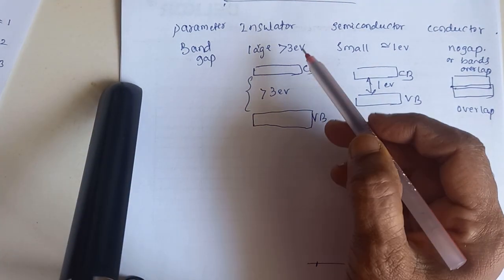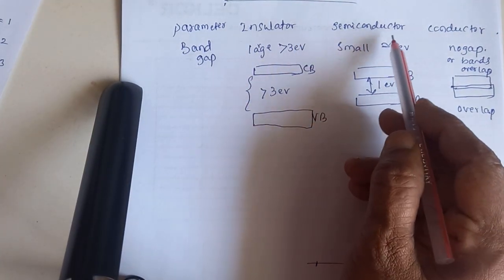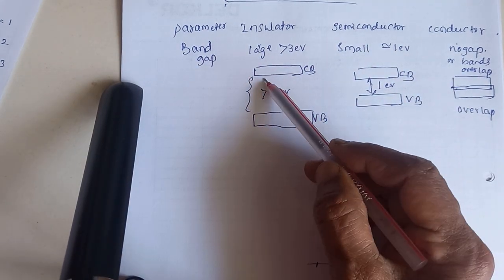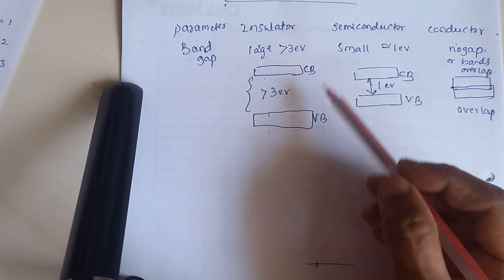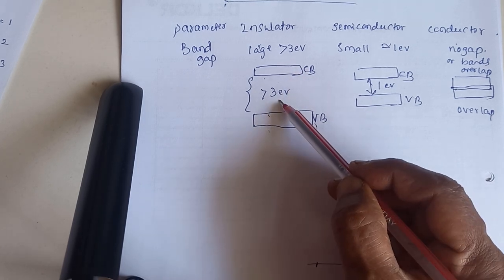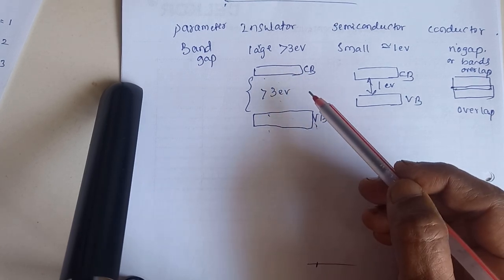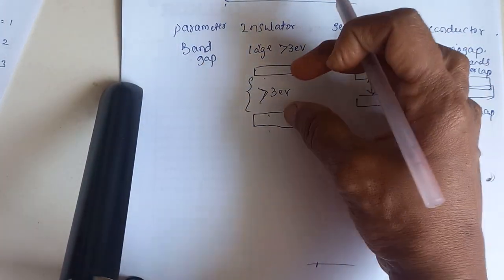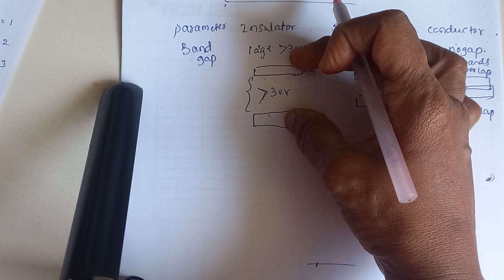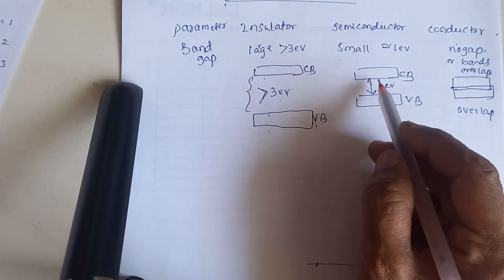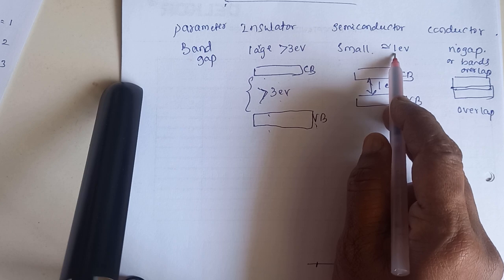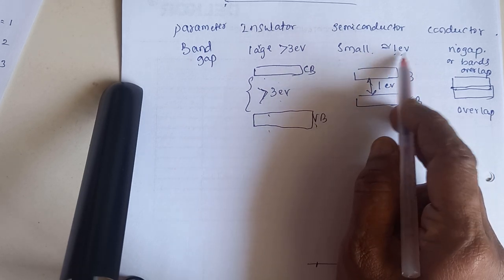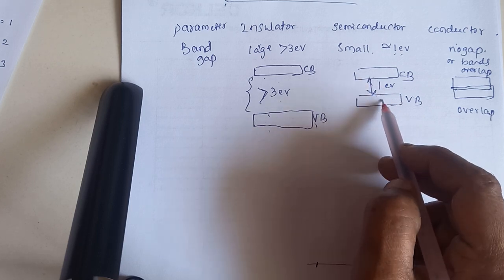Let us write the difference between insulator, semiconductor and conductor. In an insulator, the band gap between the conduction band and valency band is more than 3 electron volt. Electron volt is the unit of band gap. The distance between the two bands is very large. In a semiconductor, there is a small band gap, approximately 1 electron volt.